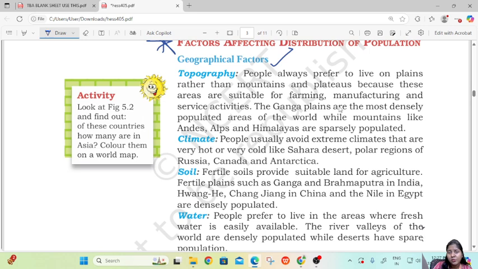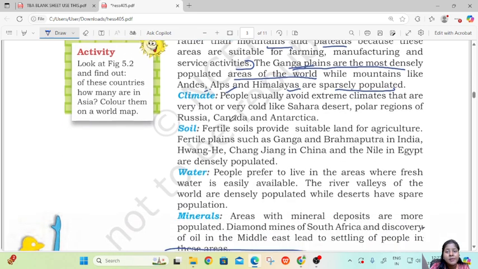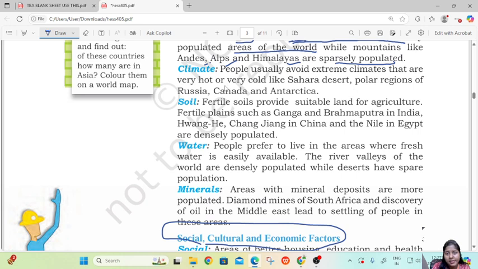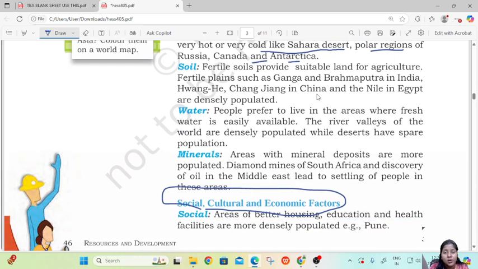People live on plains rather than mountains and plateaus, because plains are suitable for farming, manufacturing, and service activity. Most importantly, the Ganga plains are the most densely populated areas of the world. Mountains like the Andes, Alps, Himalayas are sparsely populated. Next, climate. People usually avoid extreme climates that are very hot or very cold, like the Sahara, polar regions, Russia, Canada, Antarctica.